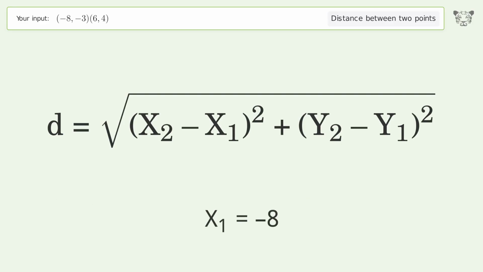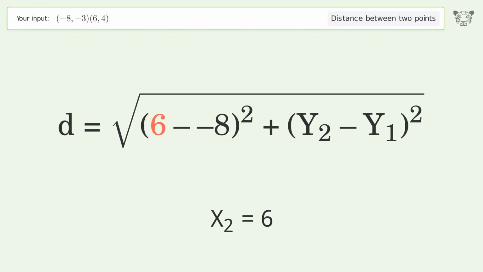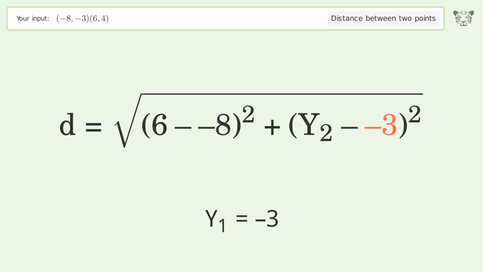x1 equals -8. x2 equals 6. y1 equals -3. y2 equals 4.